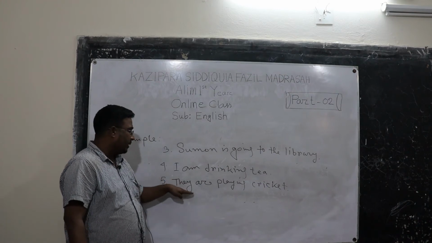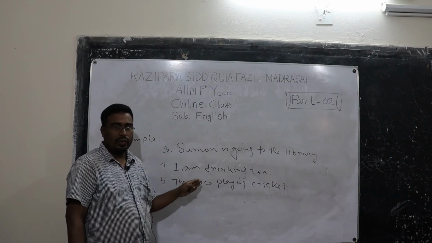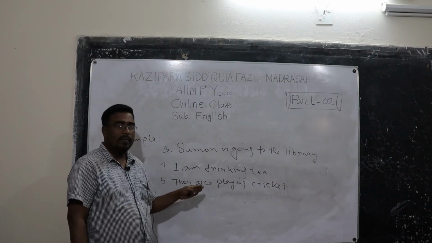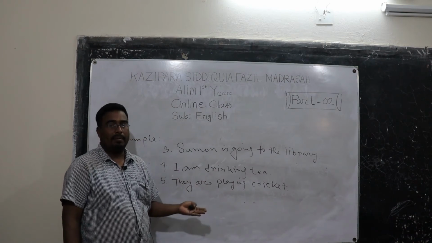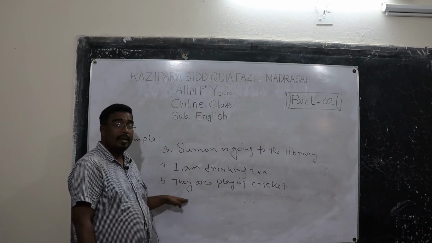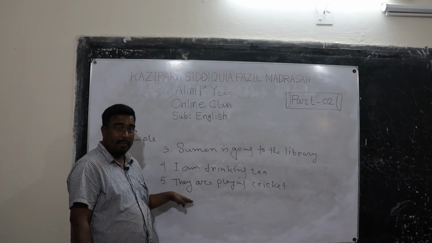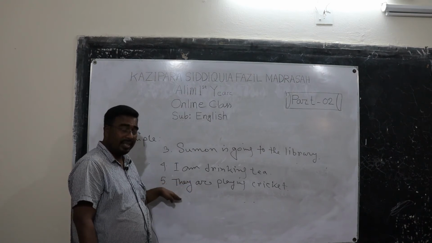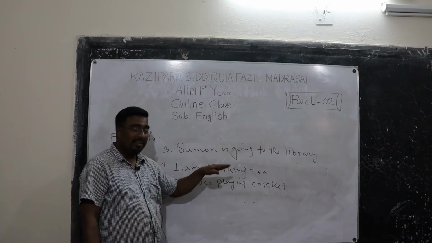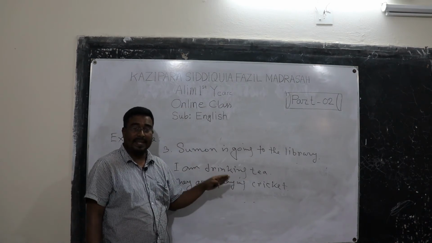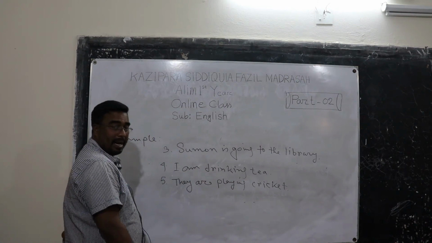I mentioned third person and there is a function of singular number and plural number. Though they is third person, it is in the plural form. It is plural number. That's why are is appropriate here. So they are playing cricket. It's present continuous tense.